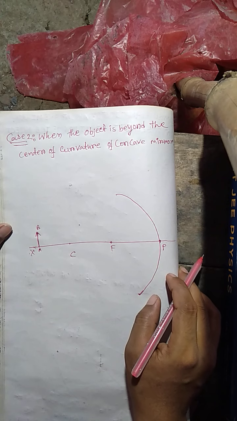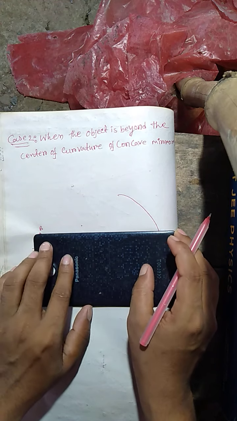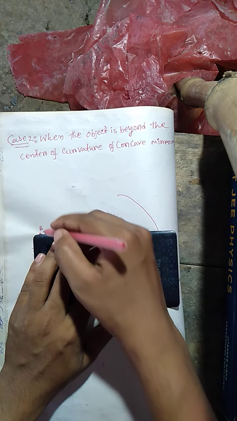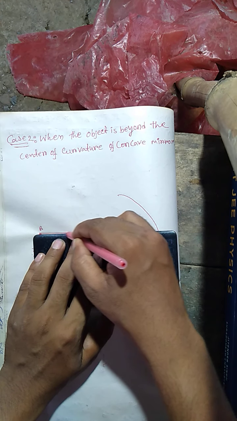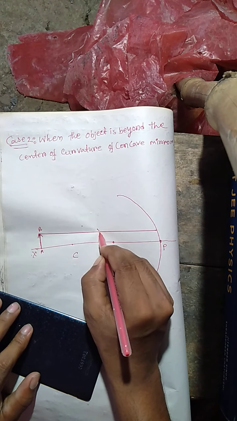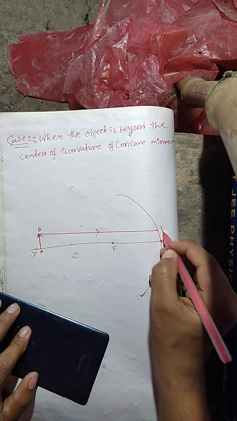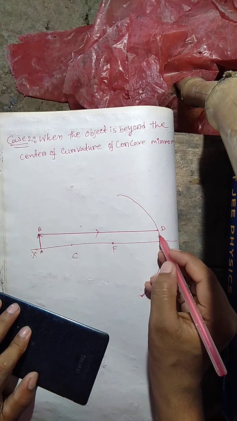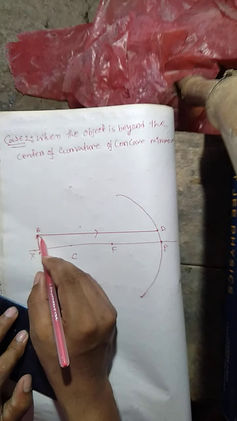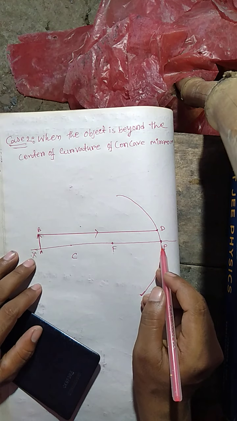Okay, here you can see that from this object, a ray from the upper side of this object can be considered, which falls on the concave mirror in a direction parallel to the principal axis XP. So this is the first incident ray. Let us consider this ray falls at the point D on the concave mirror, and this ray is parallel to the principal axis XP.